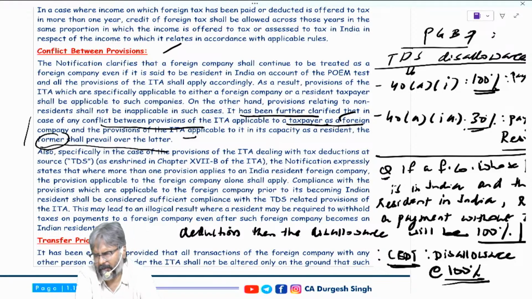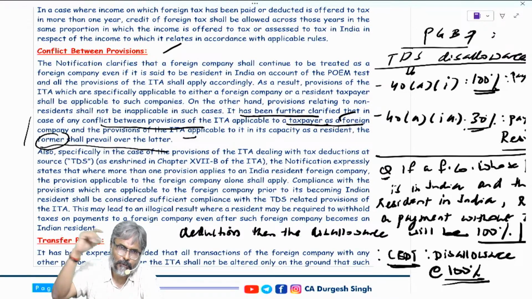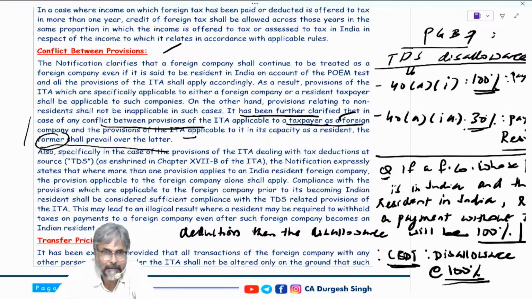In the default scheme of 115BAC, you know the slab rates: up to 3 lakhs nil, 3 to 6 is 5%, 6 to 9 is 10%, 9 to 12 is 15%, 12 to 15 is 20%, and above 15 it is 30%. Surcharge applicability: 50 lakhs to 1 crore, the rate is 10%. 1 crore to 2 crores total income, it would be 15%.